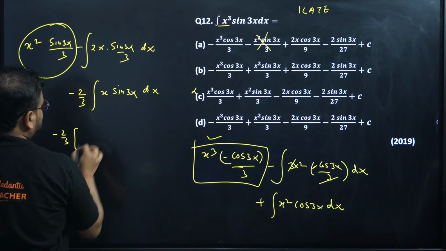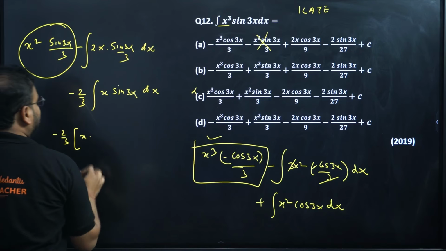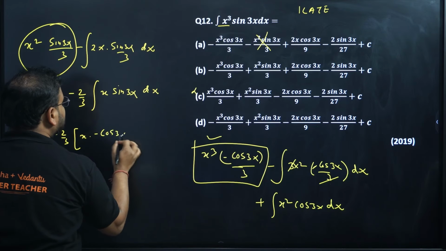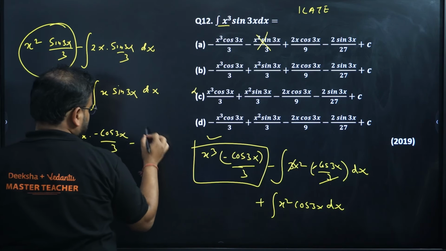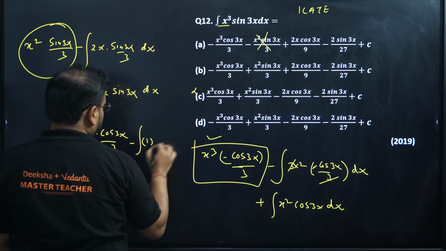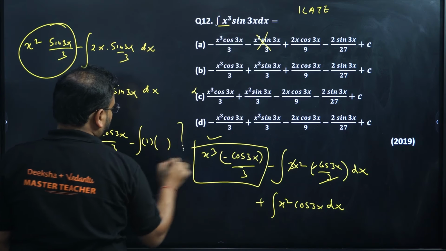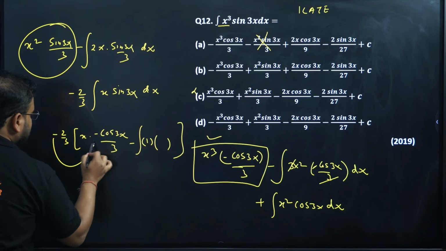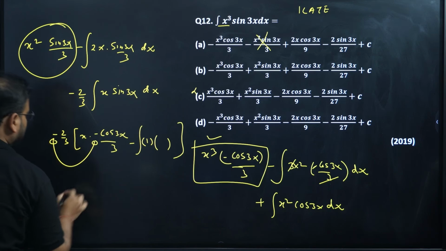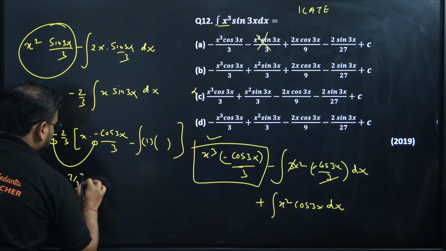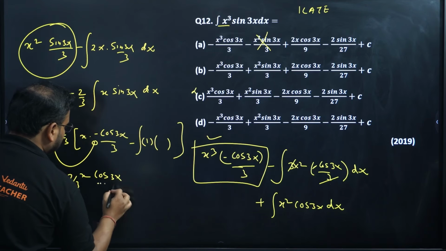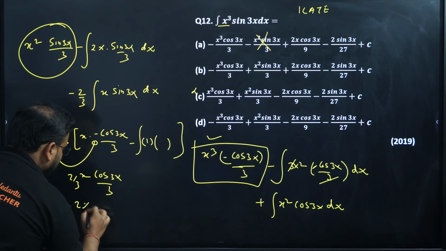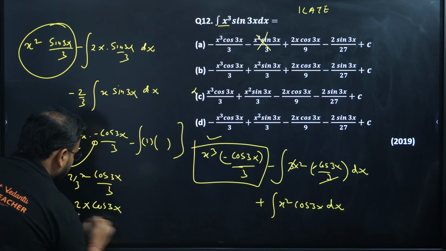Integrate this step. X as it is, and integration of sine 3x is nothing but minus cos 3x by 3. If you check carefully, the same thing will repeat, but we will not require it. Check here: minus into minus, that's simply plus. So plus 2 by 3 x cos 3x by 3 is there. It means 2x cos 3x by 9.